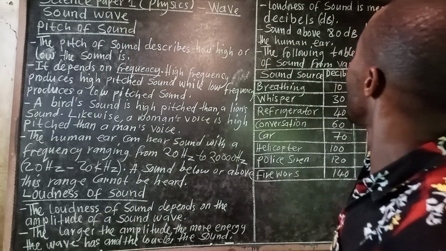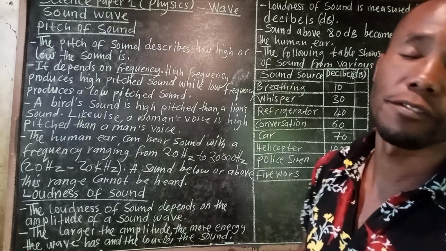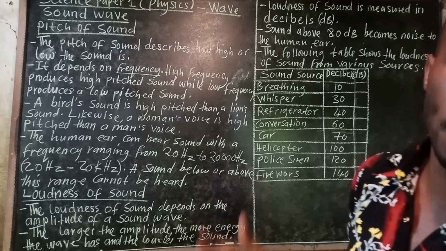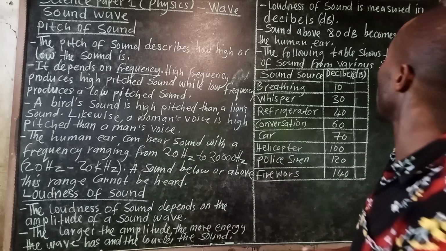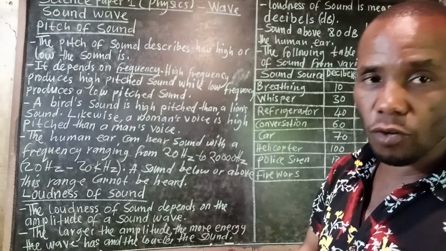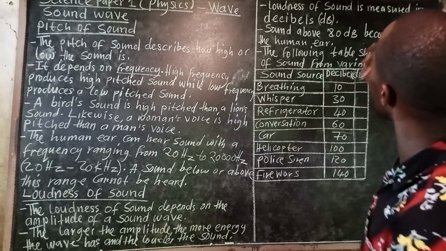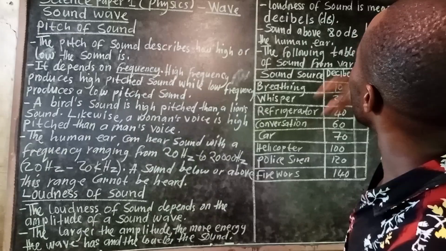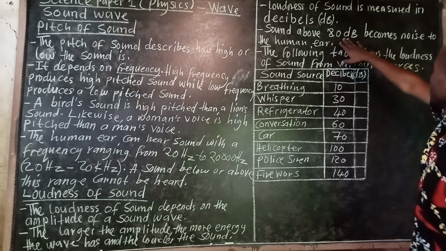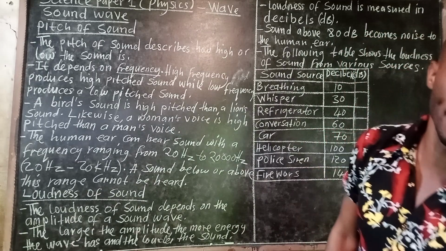Loudness of sound is measured in decibels, which is abbreviated as dB, with a small d and a capital B. Sound above 80 decibels, or 80 dB, becomes noise to the human ear.